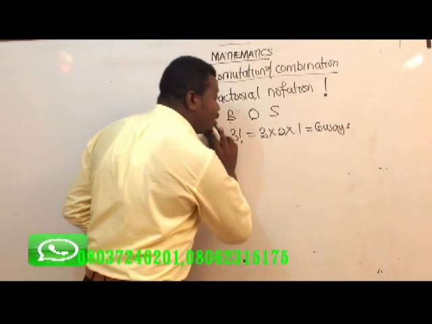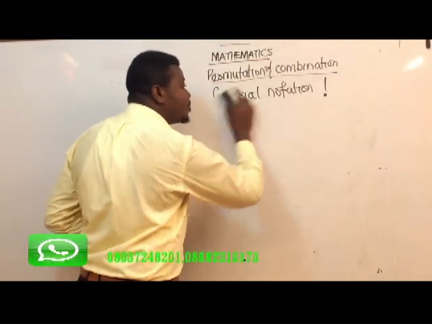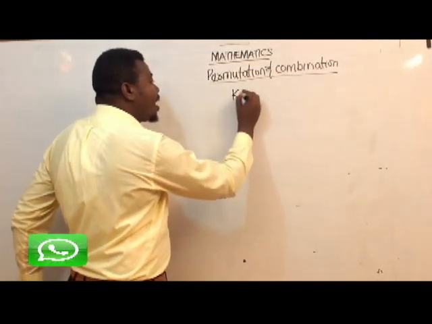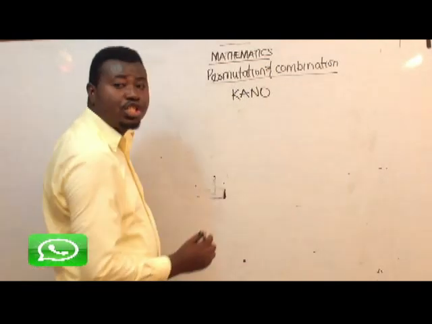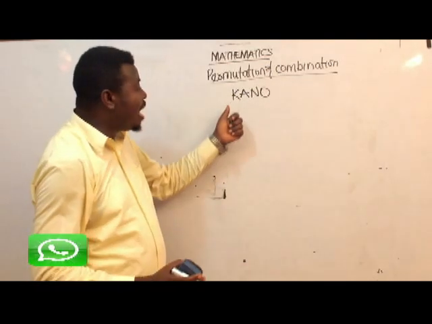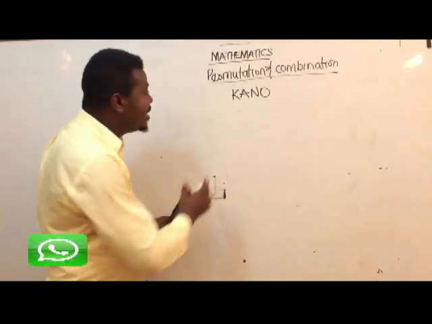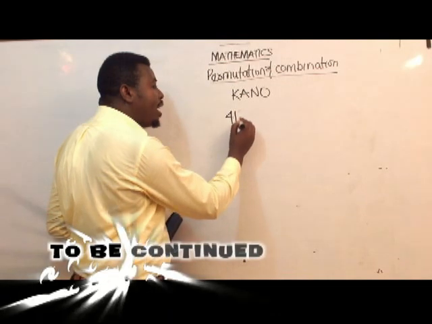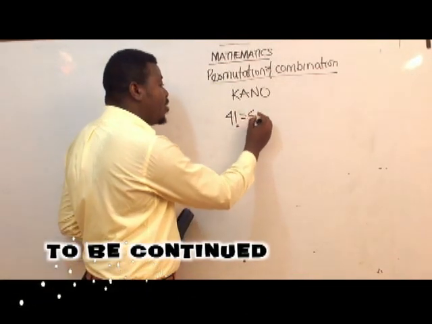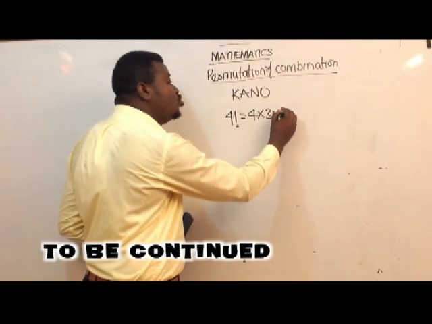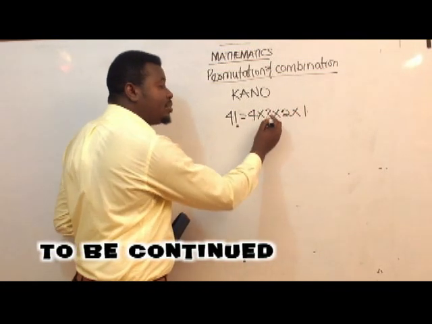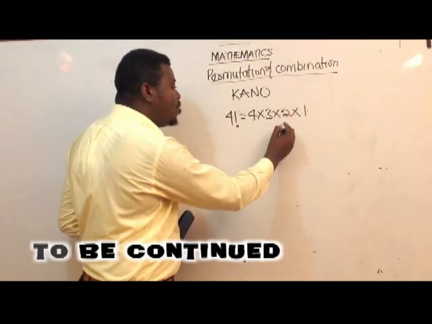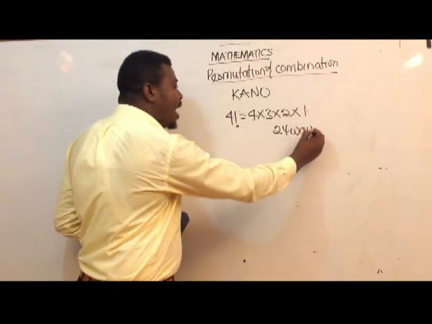Now, let's look at another question. In how many ways can the word Kano be arranged? Now, the word Kano has how many letters? 4 letters. K-A-N-O. Now, that should be equal to 4 factorial. What is 4 factorial? 4 factorial is 4 times 3 times 2 times 1. 4 times 3 will give me 12. 12 times 2 will give me 24. That will give me 24 ways. Now, I'll take another.